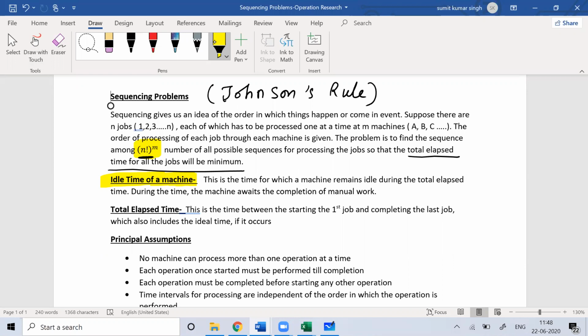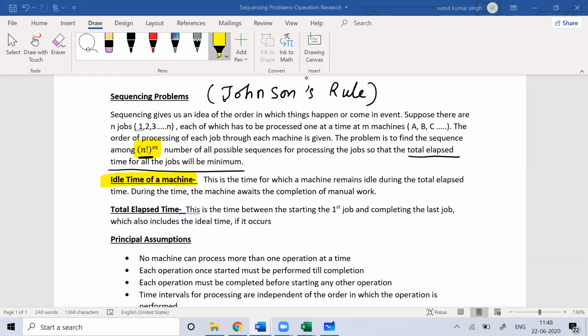If work is happening on the machine and no input comes, the machine is on but not doing anything. That is called idle time.